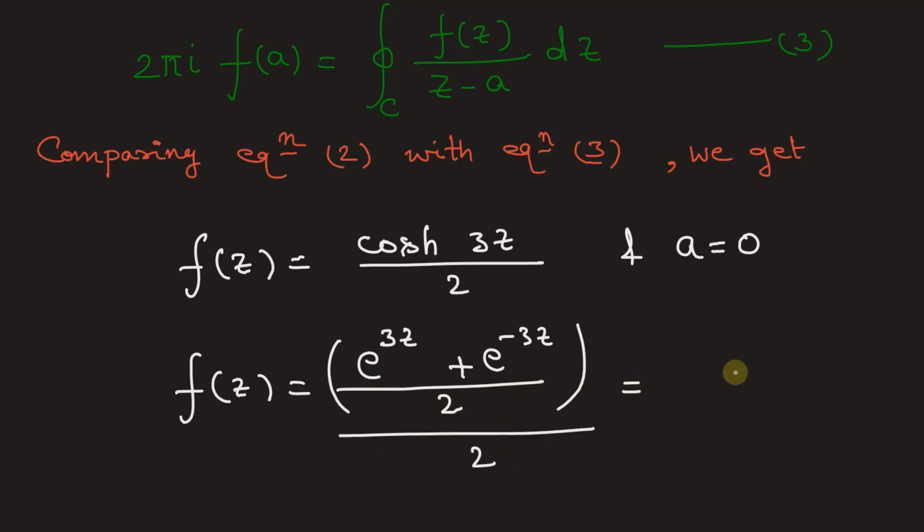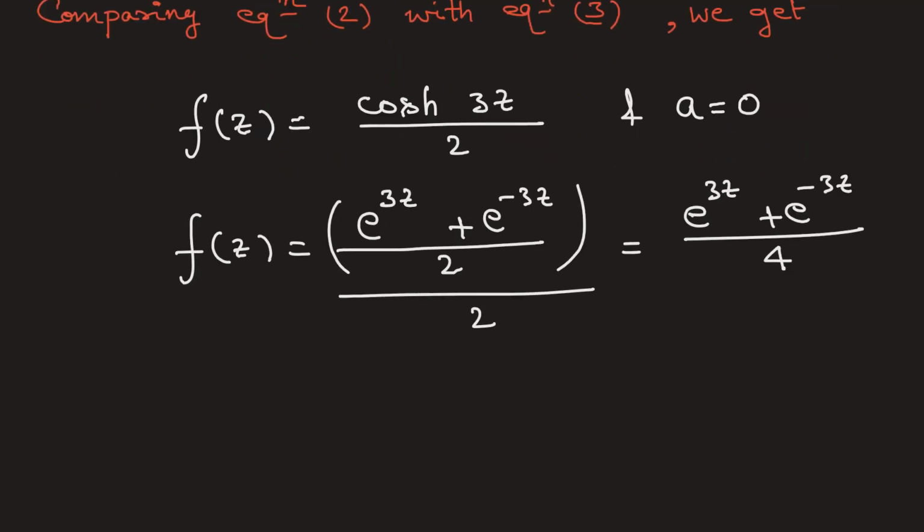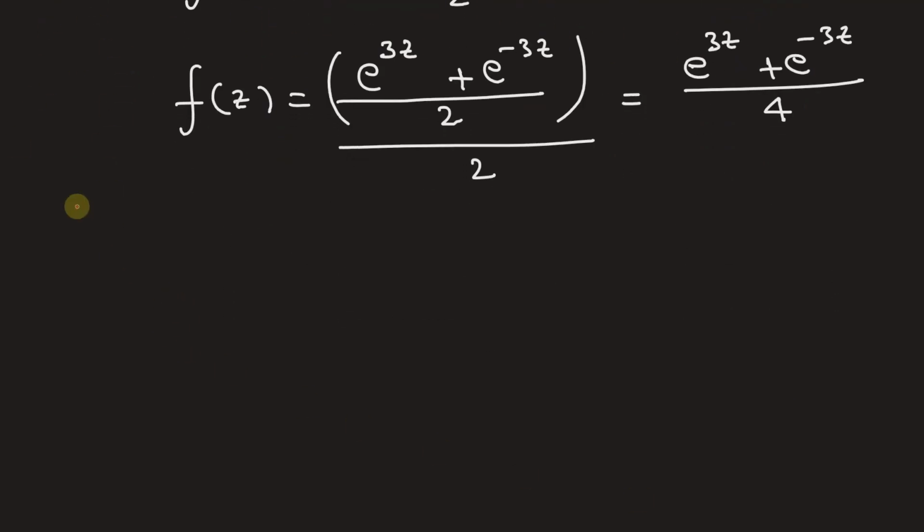Further, this can be simplified to e to the power of 3z plus e to the power of negative 3z, whole divided by 4.